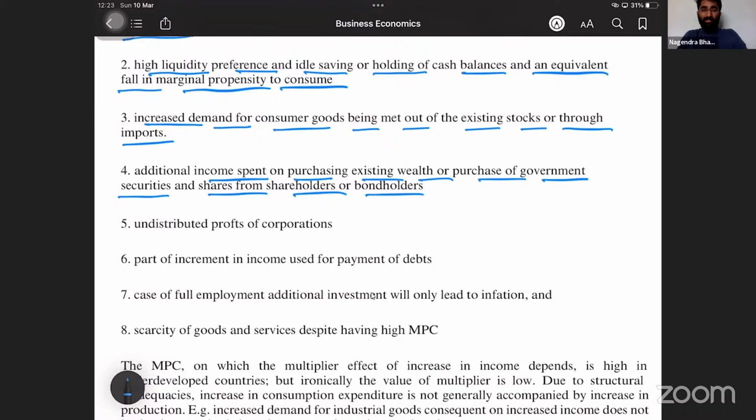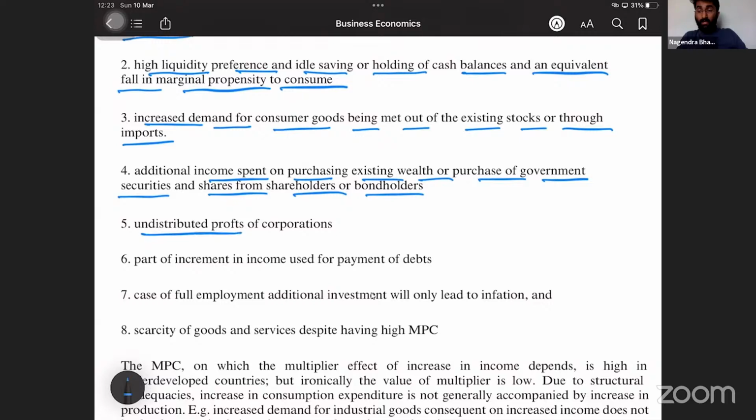Additional income spent on purchasing existing wealth, or purchases of government securities and shares from the shareholders or bondholders. See, what will a share fetch us? Nothing. Still we purchase shares. Value is parked in one share. So there is no increase in the income.